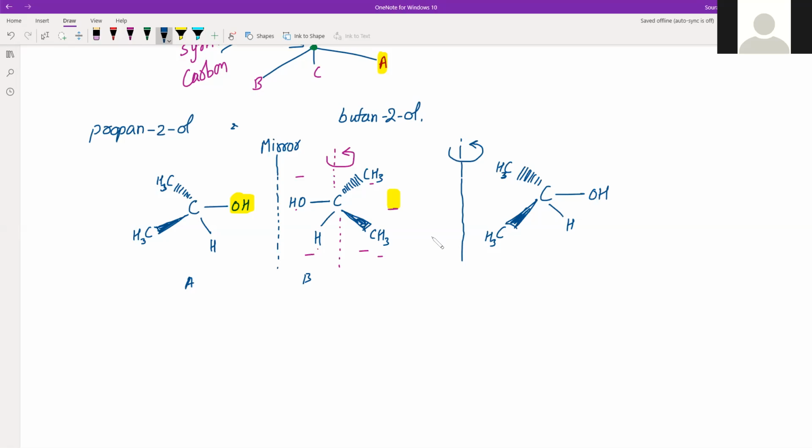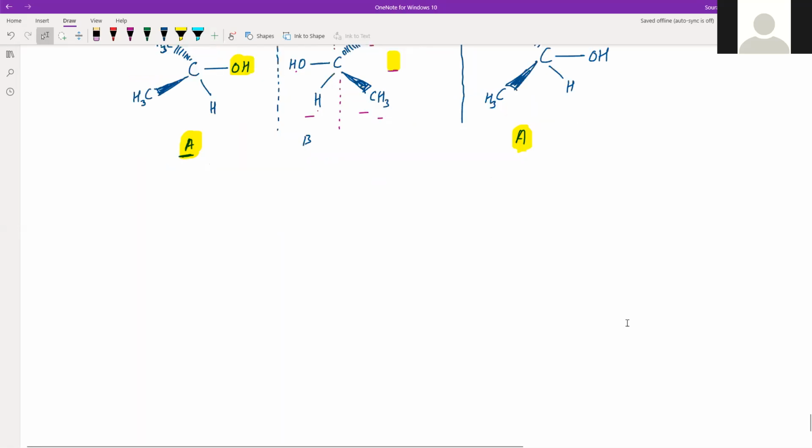So after rotation of 180 degrees, what did we get? We actually get our A back. So obviously this configuration and this configuration are the same, and now they will superimpose each other. That was the case of propan-2-ol. Now see, these two A and A will actually superimpose. After rotation of 180 degrees, you achieve the first configuration itself.